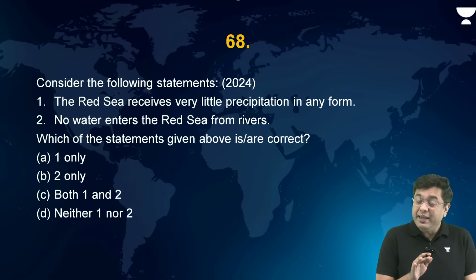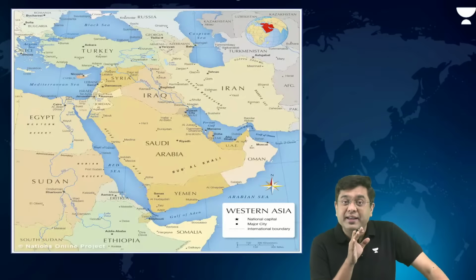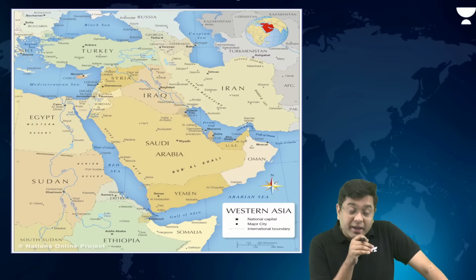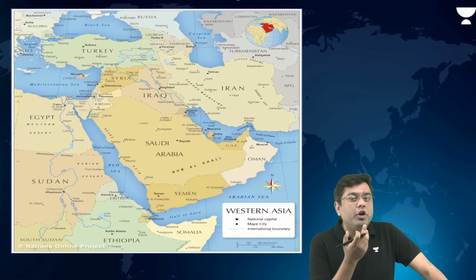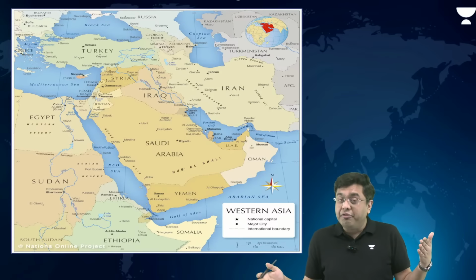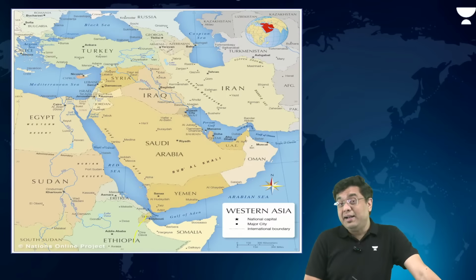Absolutely. Basically, if you think about it, where does Red Sea lie? Red Sea basically lies in the region of the subtropics, right? So here, it is surrounded by desert area, so the rainfall is not very high. It is very narrow, right? And it is expanding. Red Sea is expanding because of the breaking of the African plate across the Nubian plate. So that is why Red Sea is slightly expanding. But nonetheless, it is very narrow.